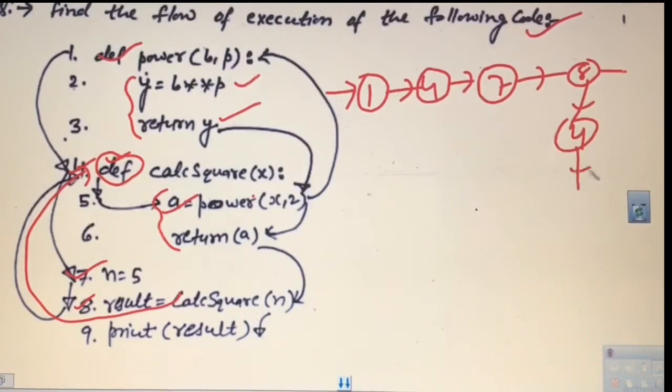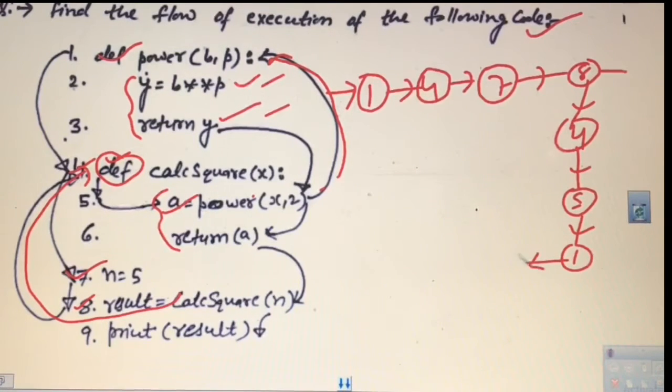After 4 it will go to 5. And from 5 it is calling function power. So control will be transferred to function power. So after 5 it will go to 1. And then after 1 it will go to 2 and then 3, and after 3 it will return back to the statement number in this function. Here it will return back, it is statement number 5.